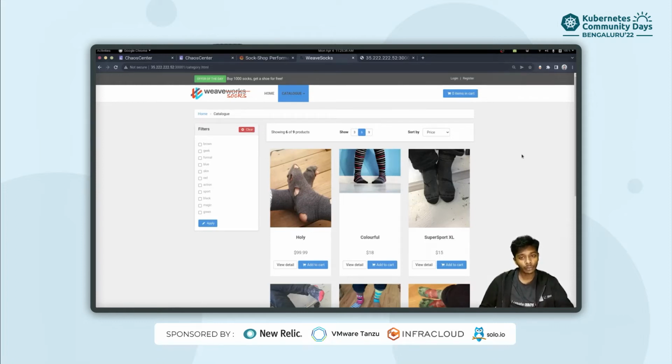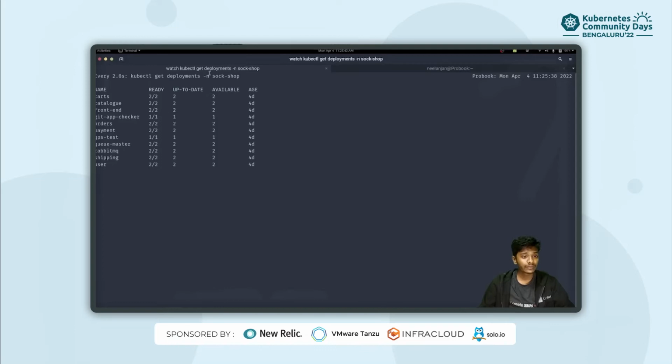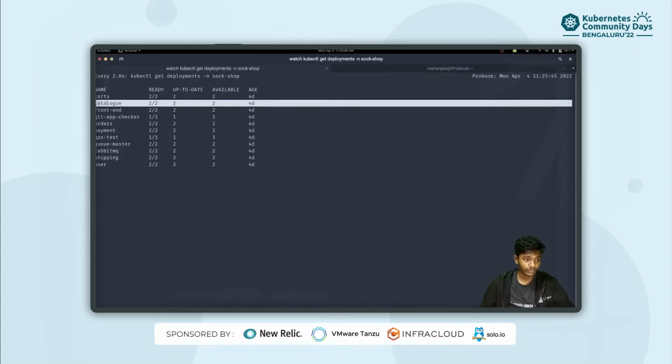So let us hop into our Kubernetes terminal and let's see what these deployments look like. So over here, you can see that we have our SockShop namespace in which we have a bunch of deployments, and one such deployment is catalog. As you can see, as part of this deployment, we have exactly 2 pods and both of them are in running condition right now.